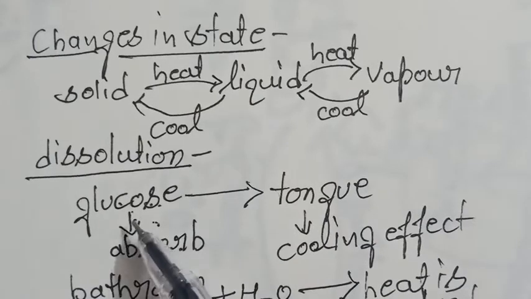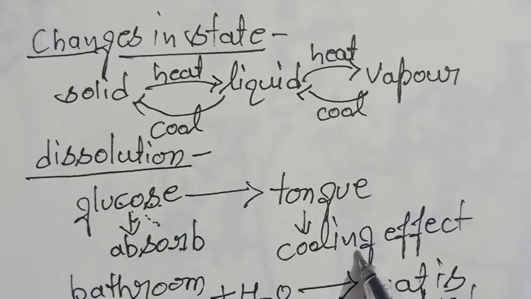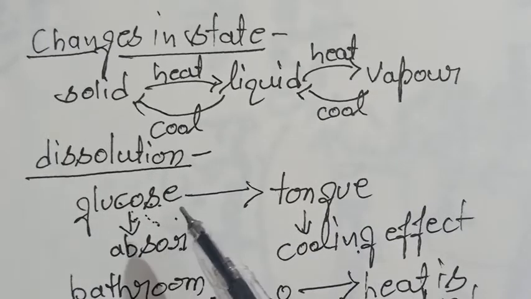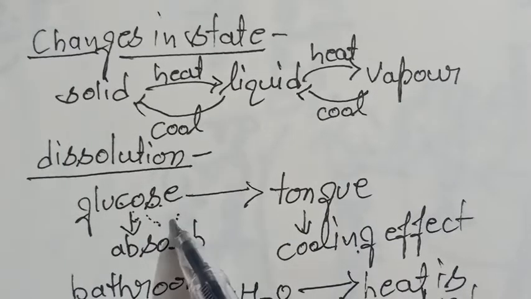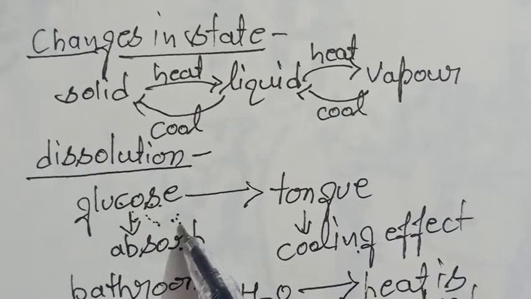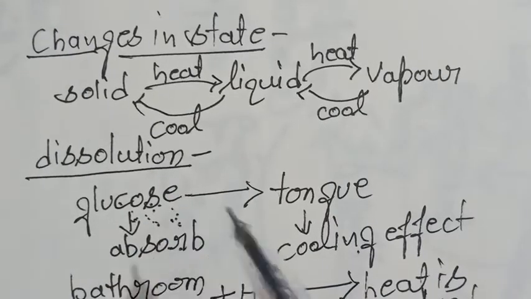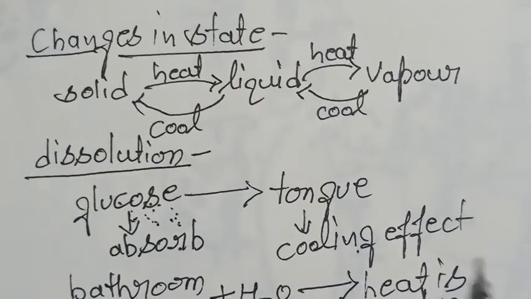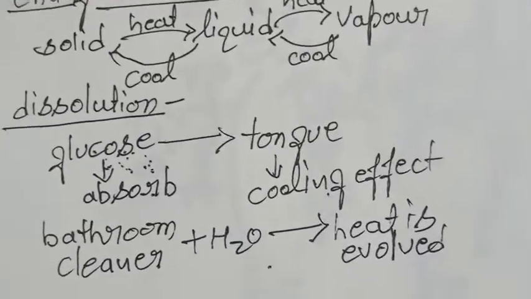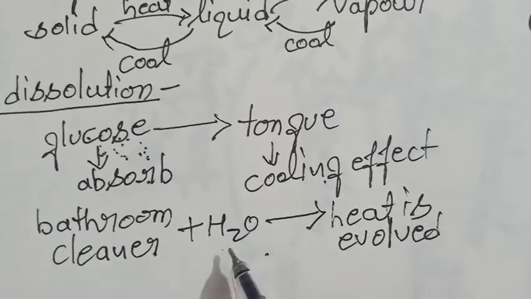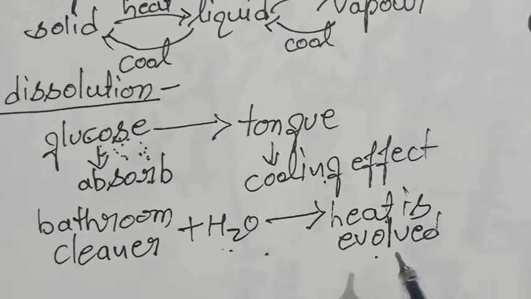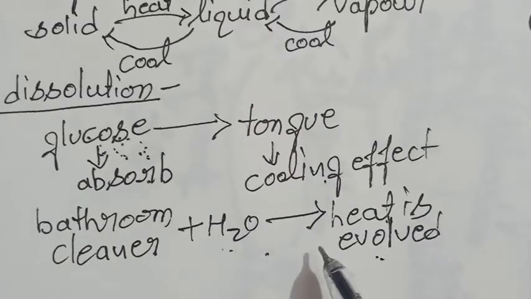So why does putting glucose on our tongue give a cooling effect? Because this change is an endothermic change, and in an endothermic change the heat from the surroundings is absorbed, whereas when bathroom cleaner is added into water, heat is evolved, and that is why this change is an exothermic change.